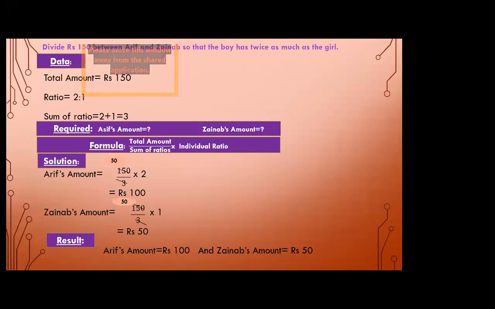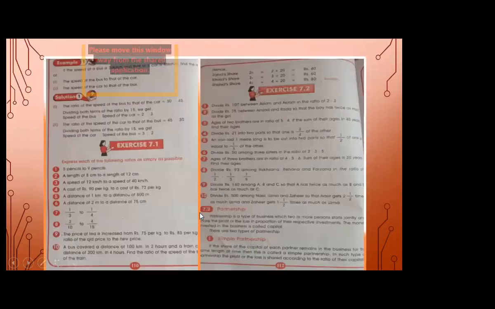If the name written first is Arif, we have to start the solution with Arif. Don't write the name of Zainab first. First we have to find Arif's amount and then Zainab's amount. In the same way, if the first ratio is for Arif, please write the first individual ratio, 2, with Arif. If you write 1 as the individual ratio for Arif, your answer will be considered wrong.